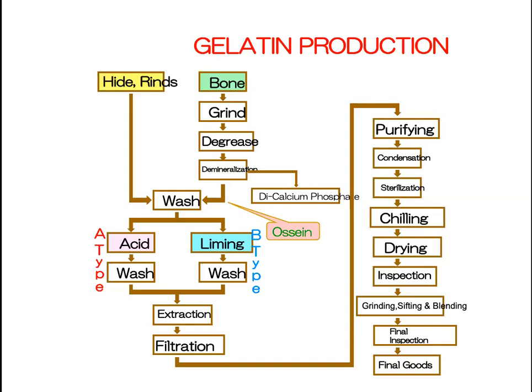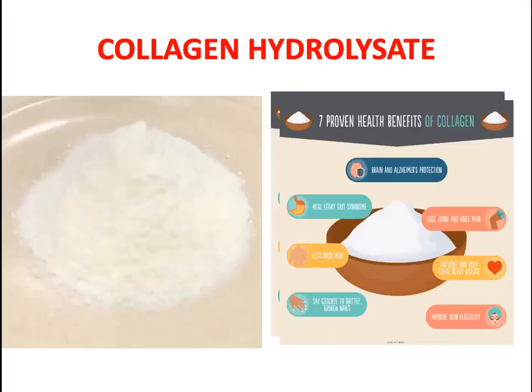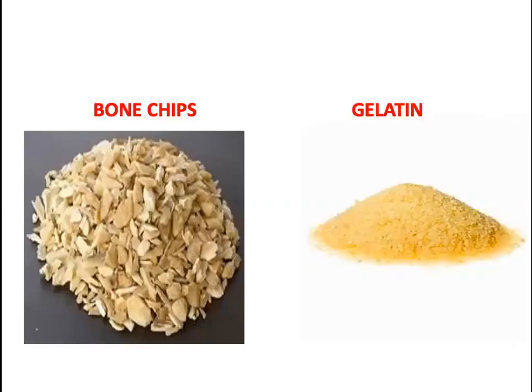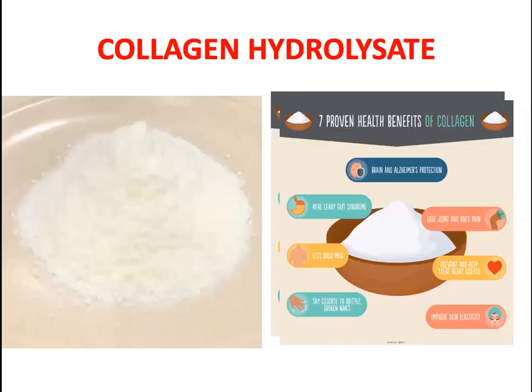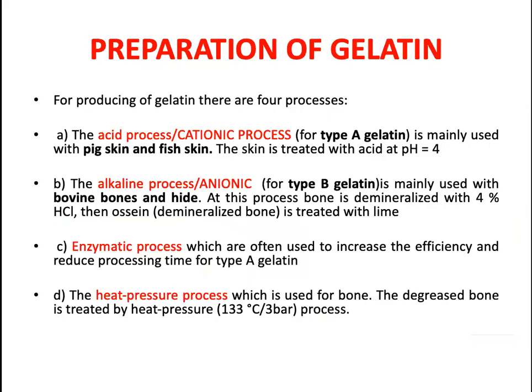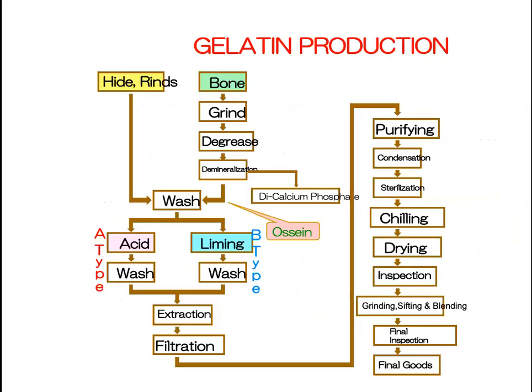After that, it will be cleaned and broken into small pieces. So that is called bone chips. I showed you the bone chips before. I hope you remember. So this is the bone chips. Once it is broken down after cleaning, it is called bone chips. After the bone chips are ready, you can store them in a sack, or whenever it is required, you can go for the next process.